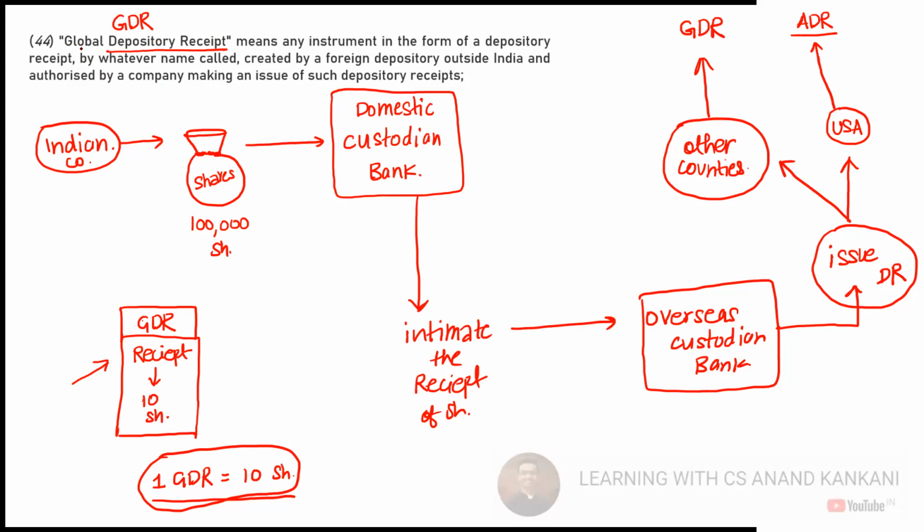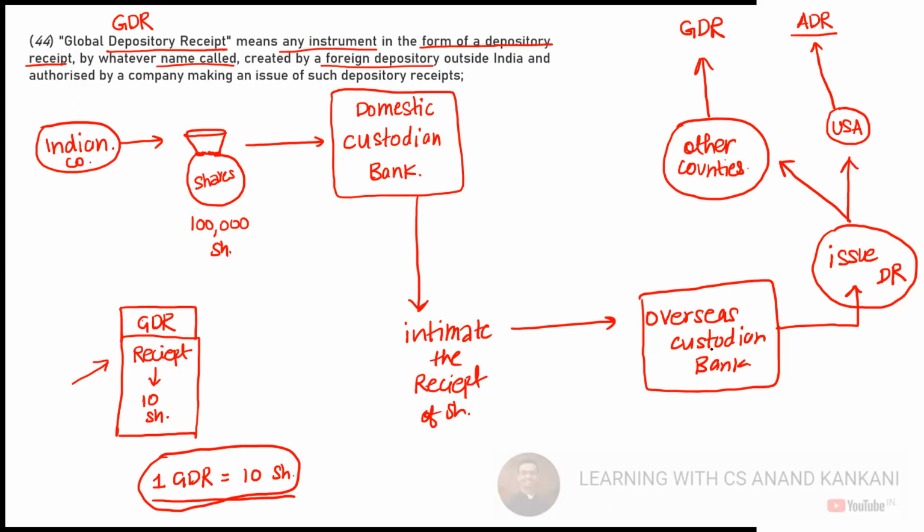So domestic global depository receipt means any instrument in the form of depository receipts. It is a receipt which shows that a certain number of shares are received by the custodian bank here. Whatever name you call it, you issue this security saying that these are depository certificates, still it will be called as depository receipts created by the foreign depository.